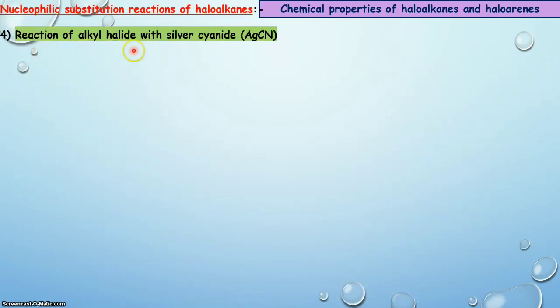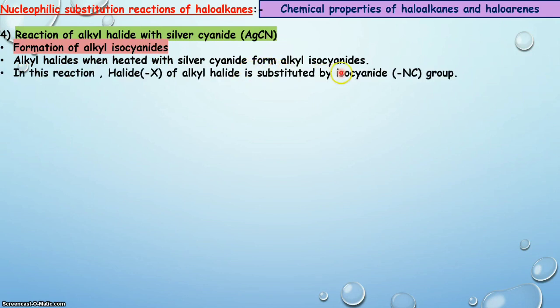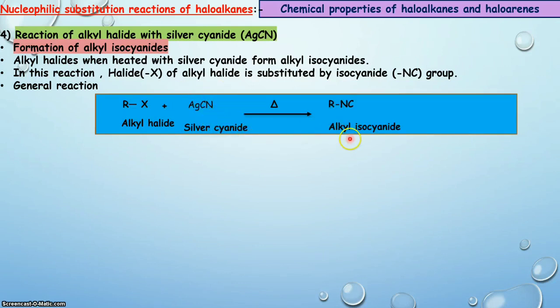Let us see the reaction of alkyl halide with silver cyanide, that is AgCN, that results in the formation of alkyl isocyanides. Here, when this alkyl halide is heated with silver cyanide, that gives us alkyl isocyanide. Let us see the general reaction of this part. So alkyl halide when heated with silver cyanide, during this process the halogen of alkyl halide is replaced by the isocyanide group, and that results in the alkyl isocyanide, while the byproduct is silver halide.